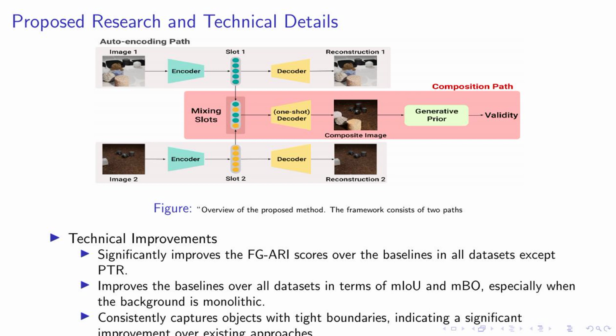This is especially true when the background is monolithic, a scenario where baselines often struggle. Lastly, our method consistently captures objects with tight boundaries. This is a significant step forward from existing approaches, which often fail to accurately segment objects. In summary, our method's technical improvements have led to more accurate and robust object segmentation. This is a promising step towards more effective object-centric learning.